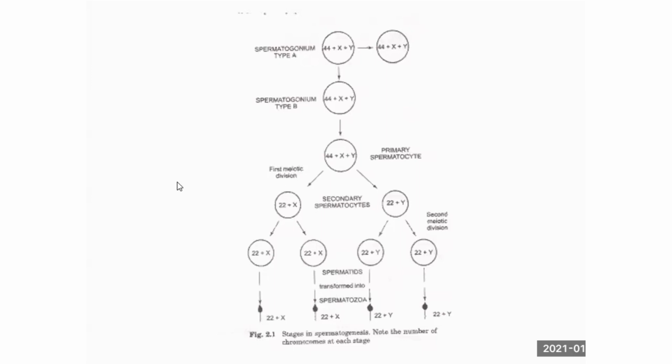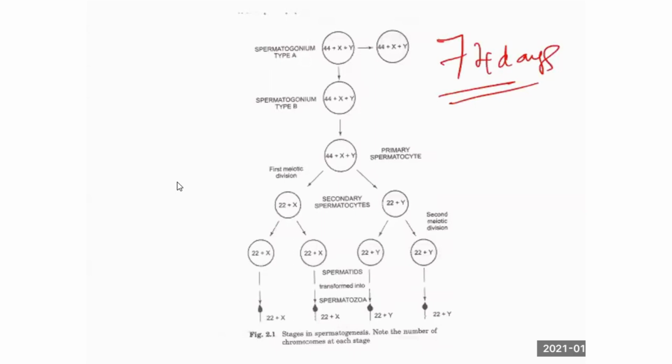Before going to the development, a few things you should know. What is spermatogenesis? What is the male gonad called? Testis is the male gonad where the sperm is produced, am I right? For the development we need a matured sperm. The formation of matured sperm in the male gonad is called spermatogenesis, which takes about 74 days. The life cycle is 74 days.